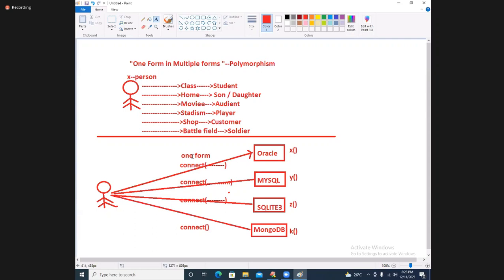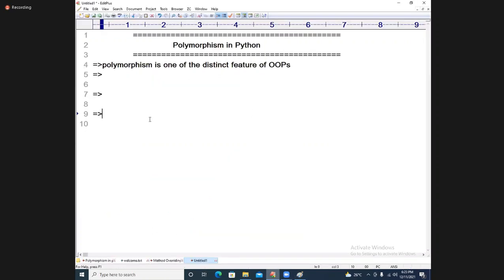I hope you people are understanding the meaning of one form in multiple forms. So can I write the definition of polymorphism? I will explain the definition of polymorphism in detail. What is the definition of polymorphism?